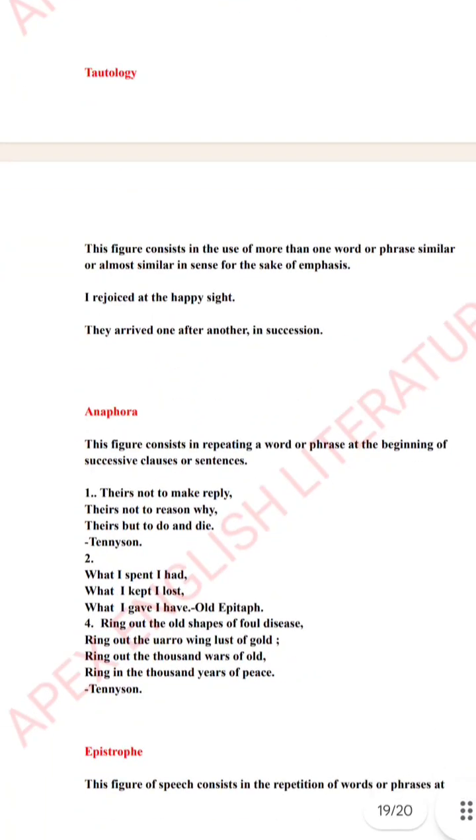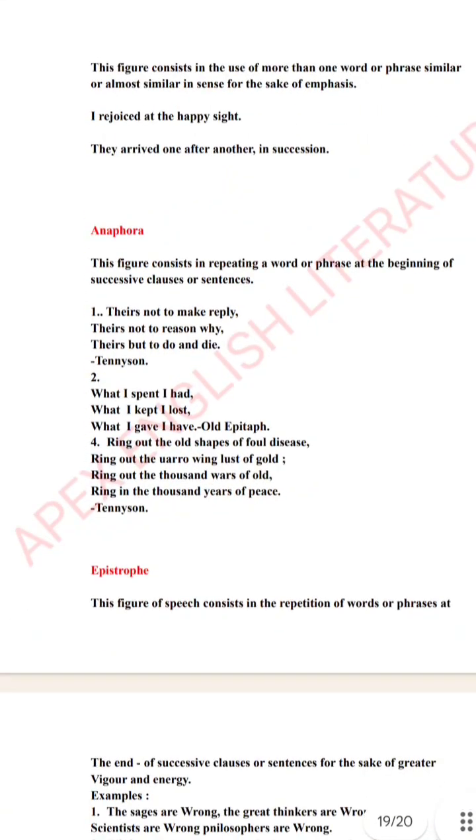Then we have anaphora, which is the repetition of the same word at the beginning of a sentence. For example, what I spent I had, what I kept I lost, what I gave I have. See, the word what has been repeated consistently at the beginning of the sentences.